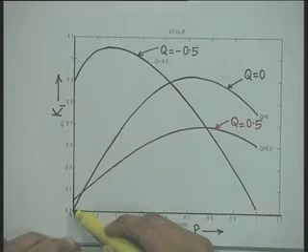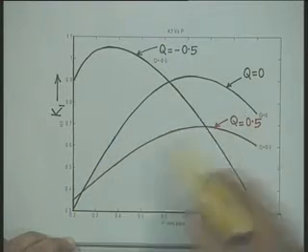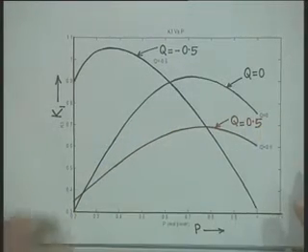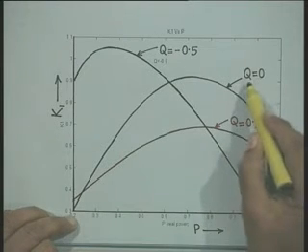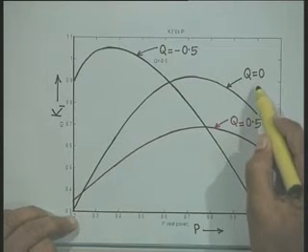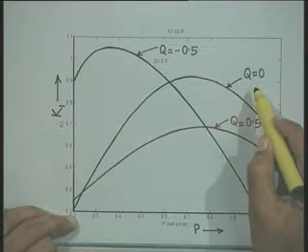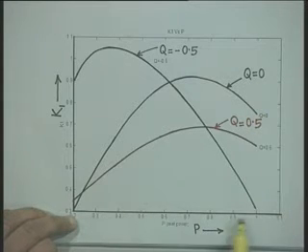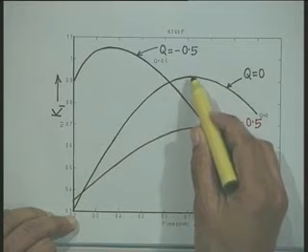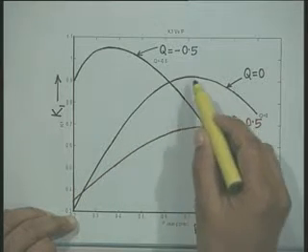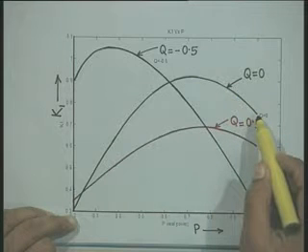This graph shows the variation of K1 for Q equal to 0, that is the reactive power output of the generator is 0, and we are varying the real power only. We can see that constant K1 increases up to some value of real power output and then starts decreasing.